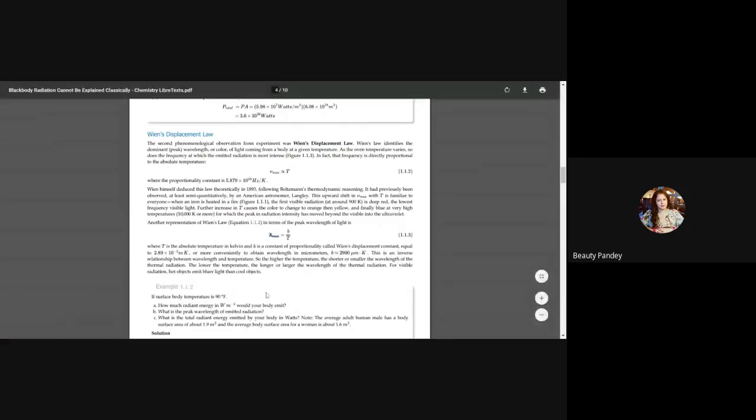However, there will be a peak, just like there is a peak in any wave. So there is a peak also in the case of black body radiation. The frequency at which the emission intensity is maximum is directly proportional to the temperature. And in terms of wavelength, it will be inversely proportional. Don't get confused, B is a constant.